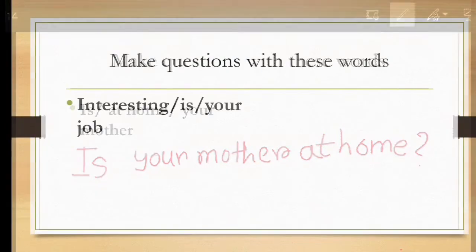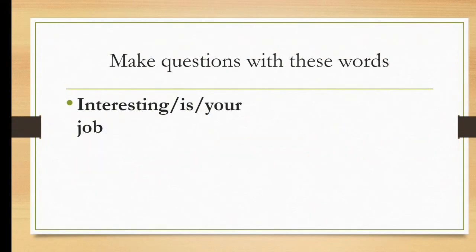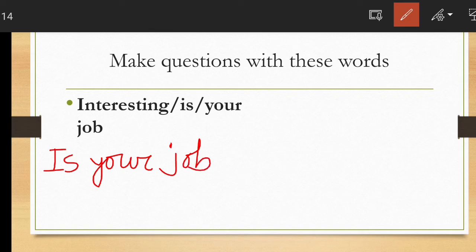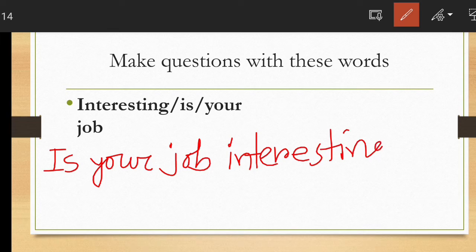Here you see, make questions with these words. Interesting, is, your job. What will be the answer? Is your job. So is at first, the verb, then the subject your job, and then interesting. Is your job interesting? Then a question mark.